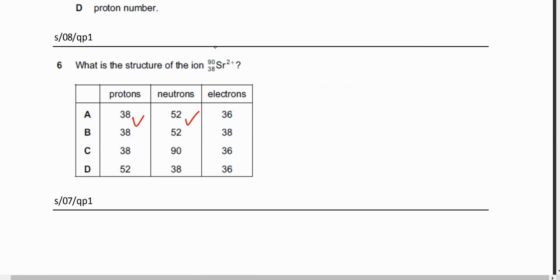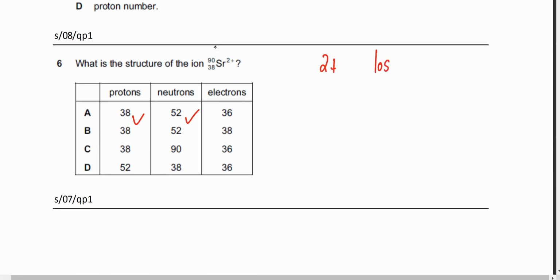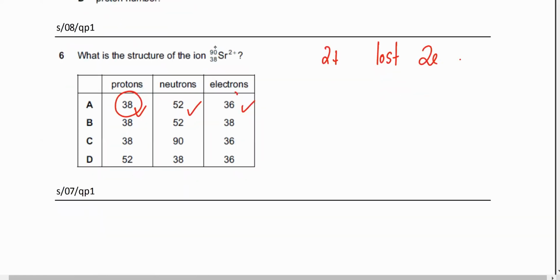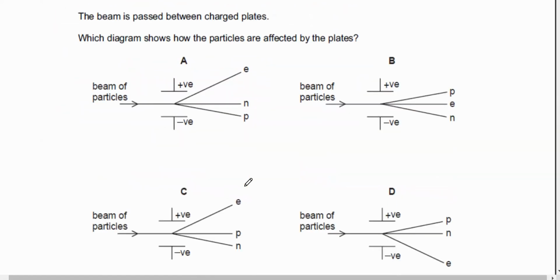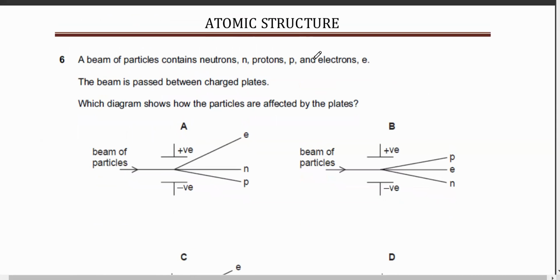And how many electrons? 2 plus means that it lost 2 electrons, right? So it's going to be 36. It would have been 38, but now since it has lost 2 electrons, it's going to be 36. Yes, sir.